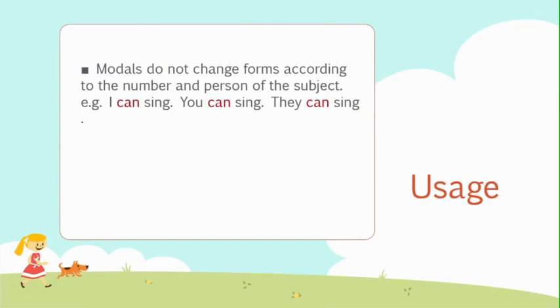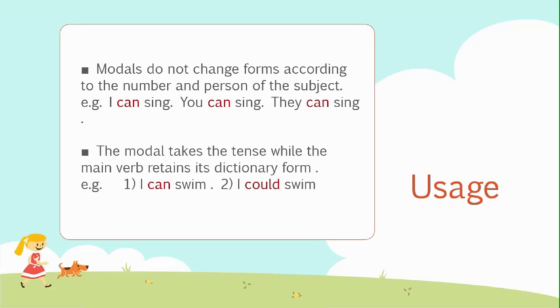A modal does not change according to the number or the person. Example, I can sing, you can sing, they can sing. With first person I, second person you and third person they, can remains the same. Next rule is modal verbs do not have S or ES forms, but some modals have past forms like I can swim and I could swim.